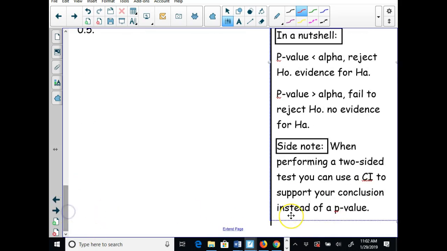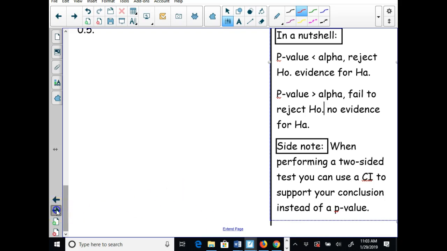Quick little side note, when performing a two-sided test, you can use a confidence interval to support your conclusion instead of a p-value. And I'm going to talk about that next. Also, you don't need to interpret the p-value unless they say. What do I mean by interpreting the p-value? That's the probability of getting a statistic as extreme or more extreme than what we calculated given the null hypothesis is true. That's from section 9.1.